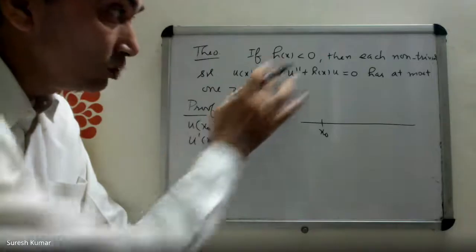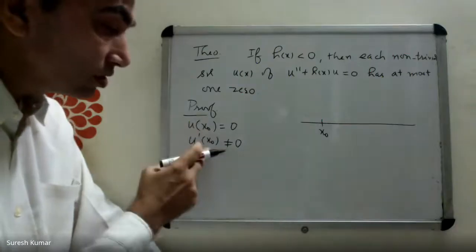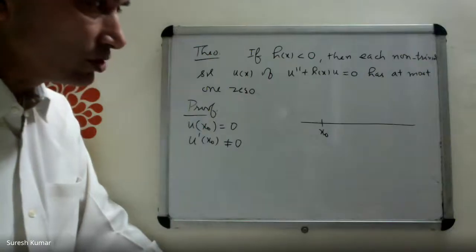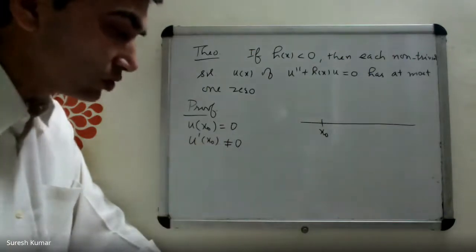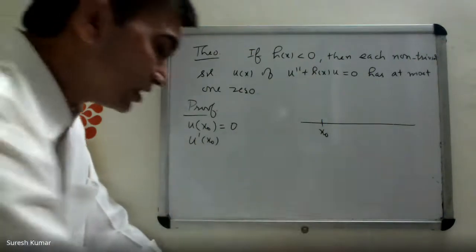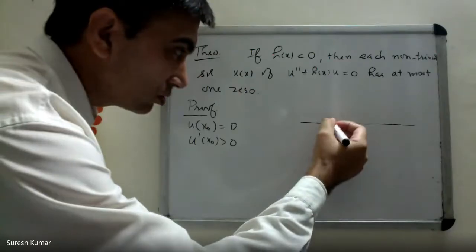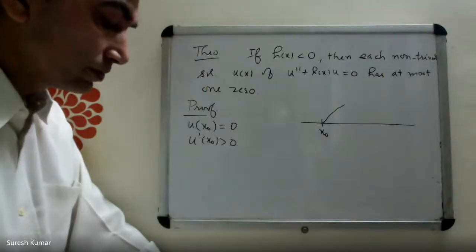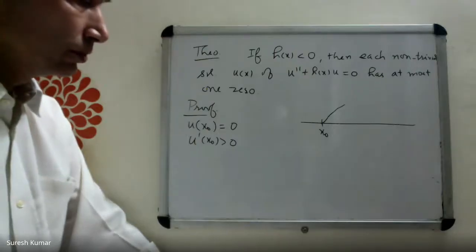If u(x naught) and u prime(x naught) are both 0, then u becomes a trivial solution, but it is given as non-trivial, right? If the initial conditions give you 0, then u must be a trivial solution. But it is given in the statement that u is a non-trivial solution, so u prime of x naught has to be non-zero. So let's say it's positive. Positive means at x naught, it's an increasing function. Is it right?